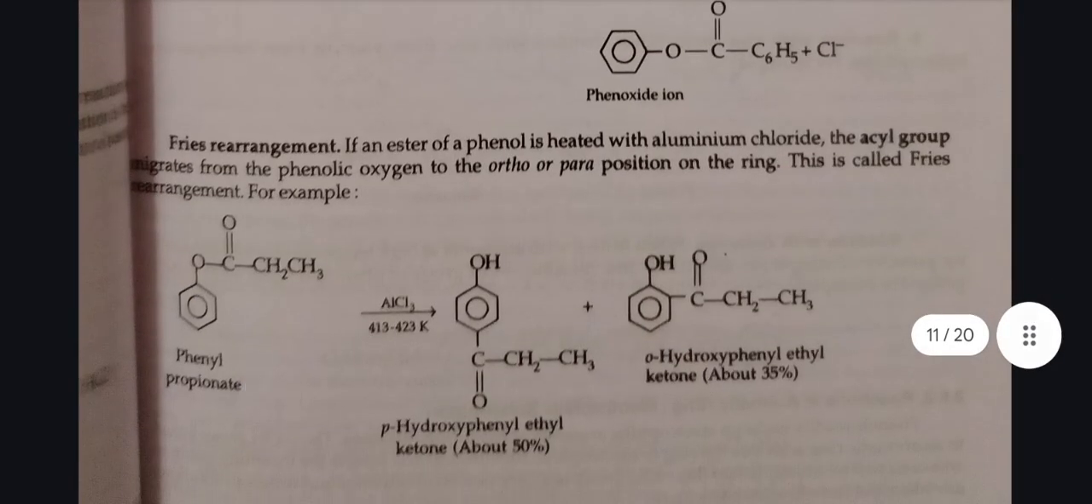Fries rearrangement. If an ester of phenol is heated with aluminium chloride, the acyl group migrates from the phenolic oxygen to the ortho or para position on the ring. This is called Fries rearrangement. For example, when phenyl propionate reacts in the presence of AlCl3 at 413 to 423 Kelvin temperature, para hydroxyphenyl ethyl ketone plus ortho hydroxyphenyl ethyl ketone is formed.